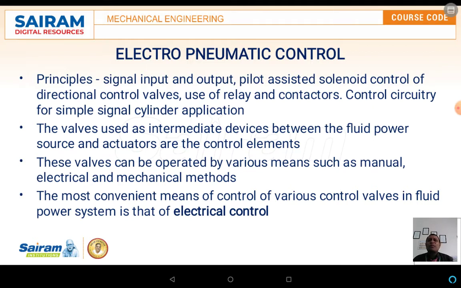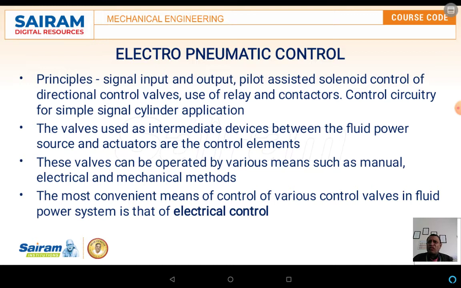The basic principle of these systems is the signal input as well as the output. The pilot assisted solenoid control of the directional control valve uses a relay as well as contactors. Now the control circuitry for simple single cylinder applications: the valves are the intermediate devices between the fluid power sources and the actuators, which are the control elements.